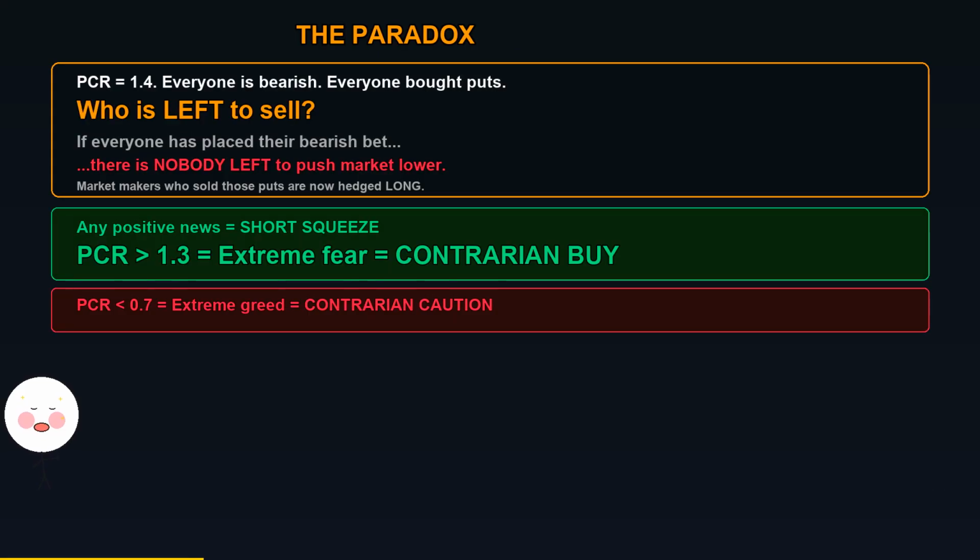The paradox. This is the part that confuses everyone. High PCR means everyone is bearish, so the market should fall, right? Wrong. When everyone is bearish and has already bought puts, who is left to sell? If every trader has already placed their bearish bet, there is nobody left to push the market lower. The market is already pricing in the fear. And since market makers sold all those puts, they're now hedged long. Any small positive news creates a short squeeze. The market explodes upward. This is called a contrarian signal. PCR above 1.3 means extreme fear. And extreme fear is historically a buying opportunity.